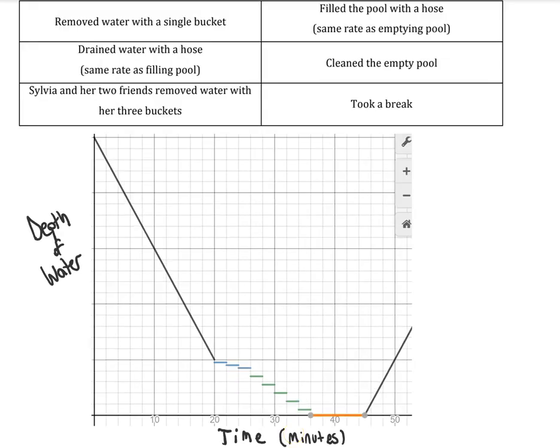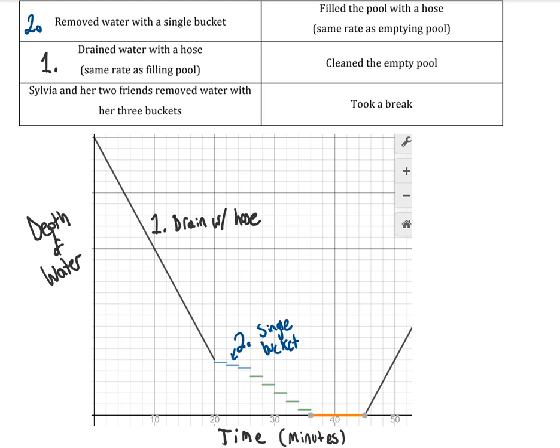The first thing that's happening in my graph, and you may have done something different, that's fine, is that she is draining water with a hose. So we can see scenario 1 right here. We've got the drain with a hose. And so that's what's happening first. For me, the thing that happens second is this set of 3 steps is to drain with a single bucket. And so you can see the reason it's steps is because the depth changes and then it stays flat for a while she goes off and dumps that bucket somewhere else.